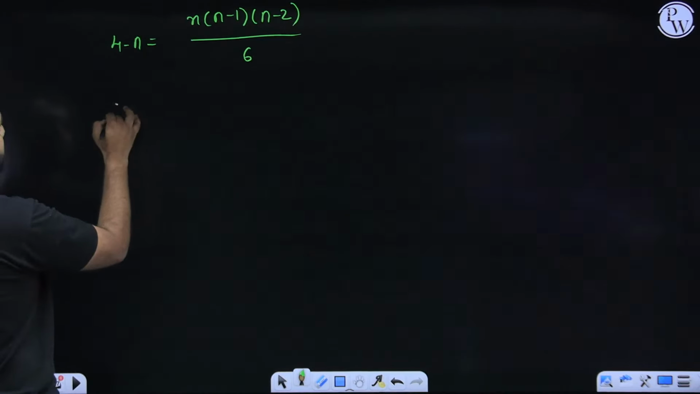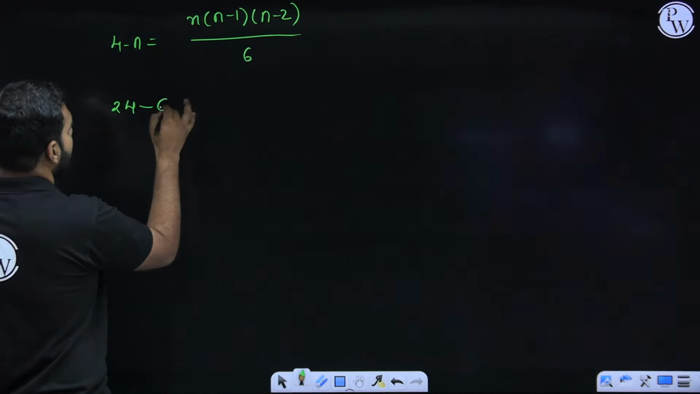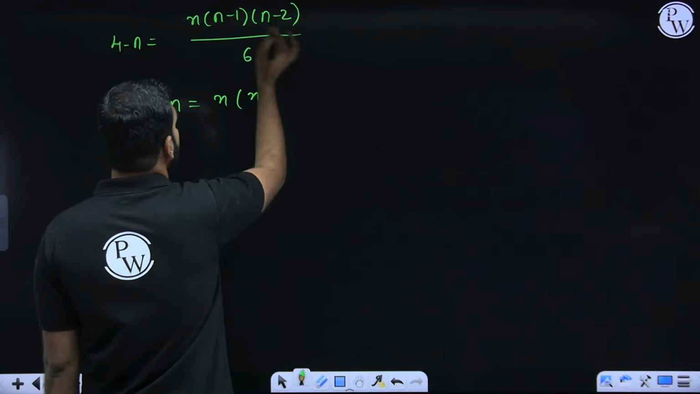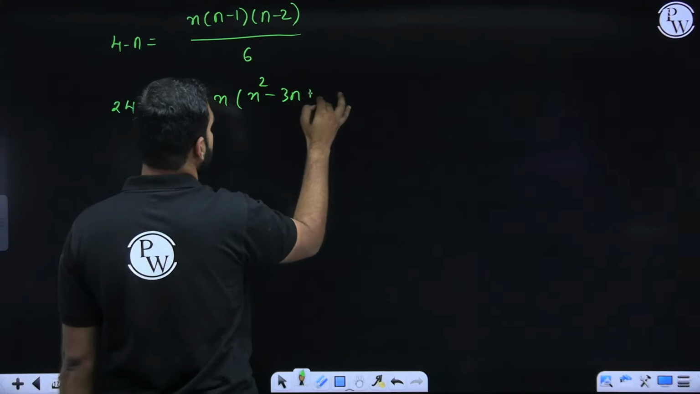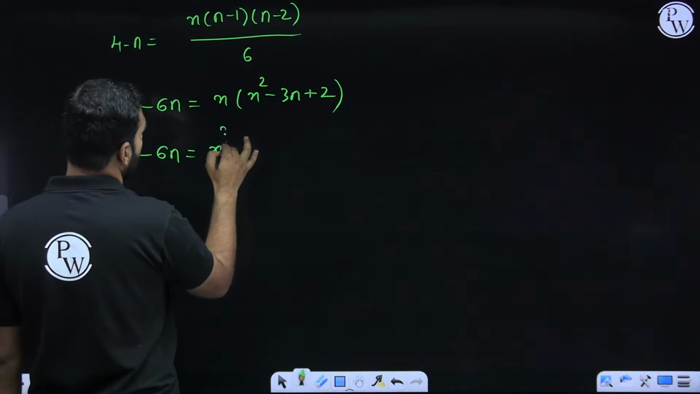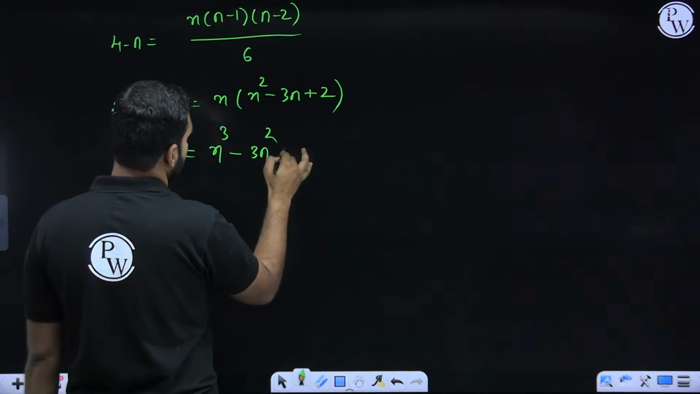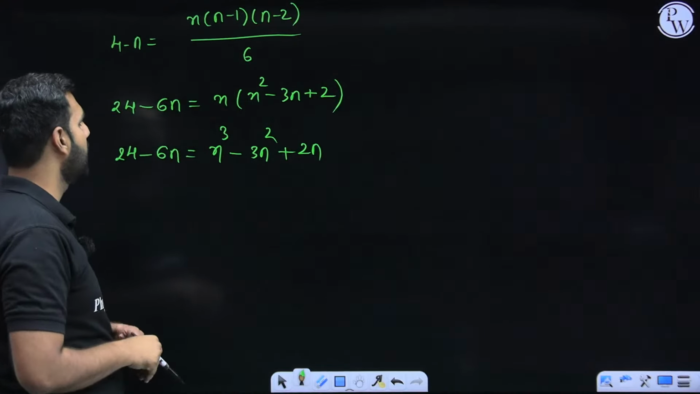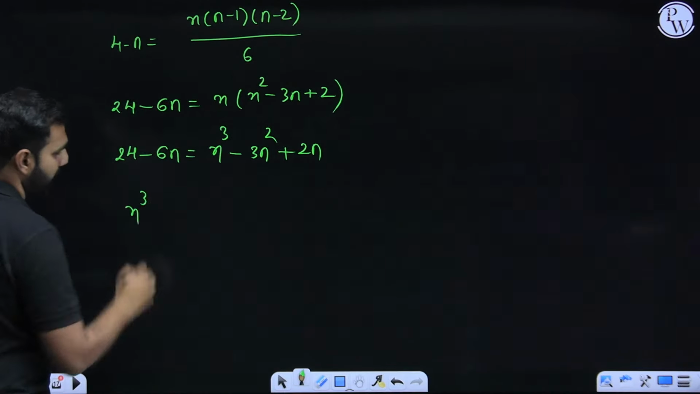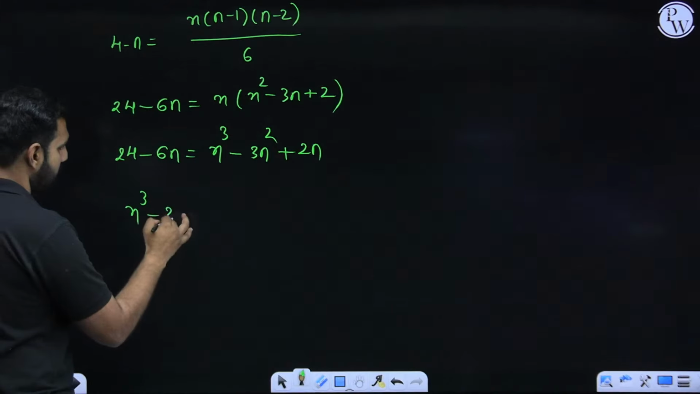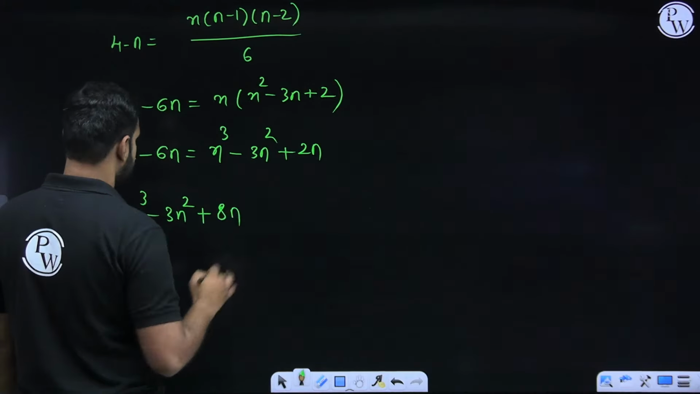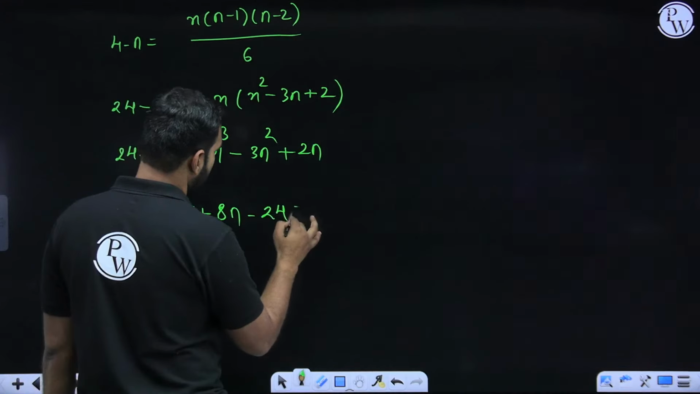When this 6 is pushed there, this is 24 minus 6n is equal to, now when you multiply this, this is n, this n minus 1, n minus 2 gives you n square minus 2n minus n, that's minus 3n plus 2, right? And this clearly gives you 24 minus 6n is equal to n cube minus 3n square plus 2n. Give me a quick confirmation. Are we going great? Now when you simplify this, n cube is there, minus 3n square is there, you cannot do anything with that. And there you see 2n plus 6n, that is 8n, minus 24 to be equal to 0.